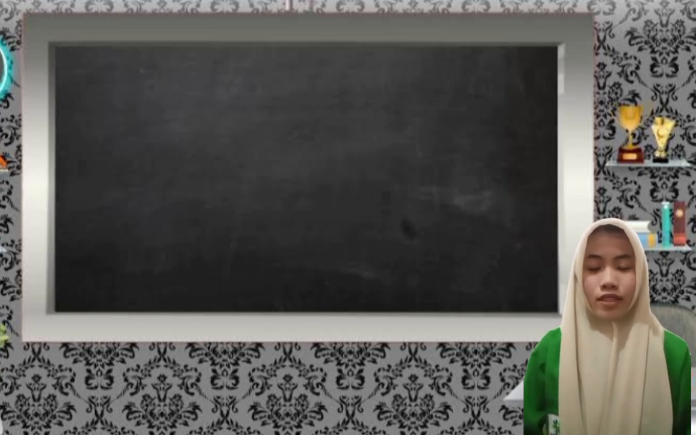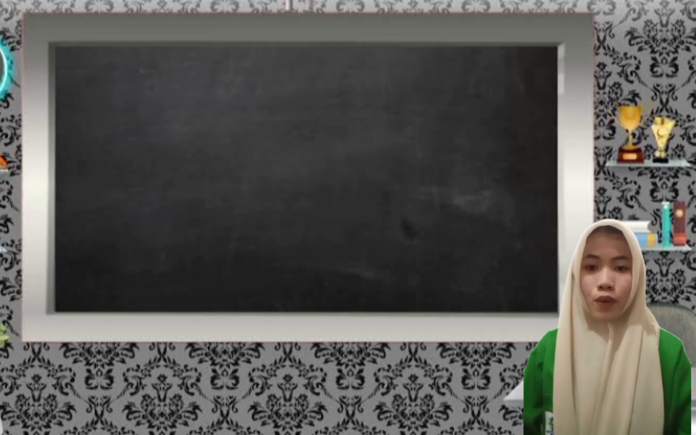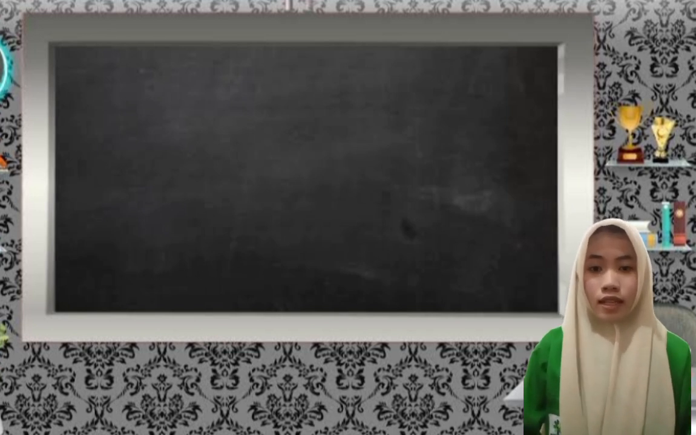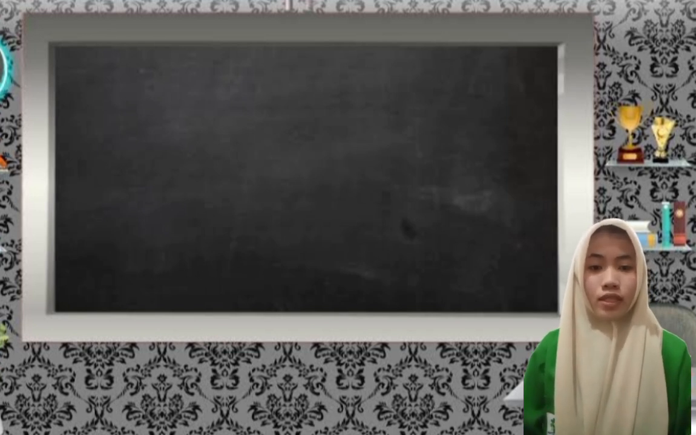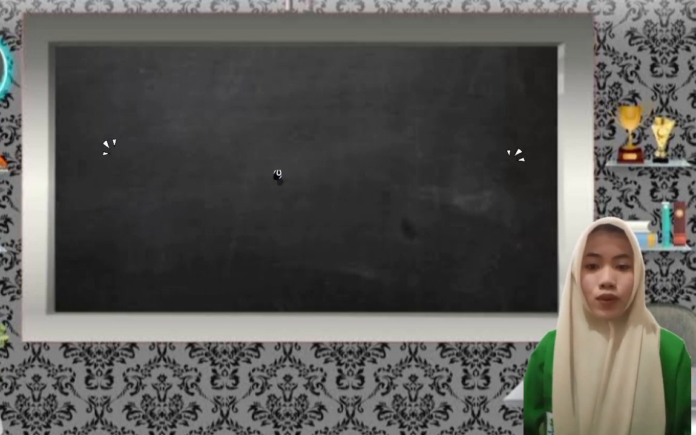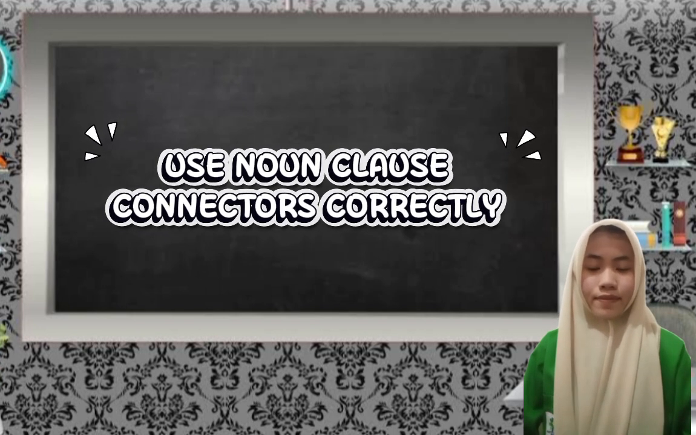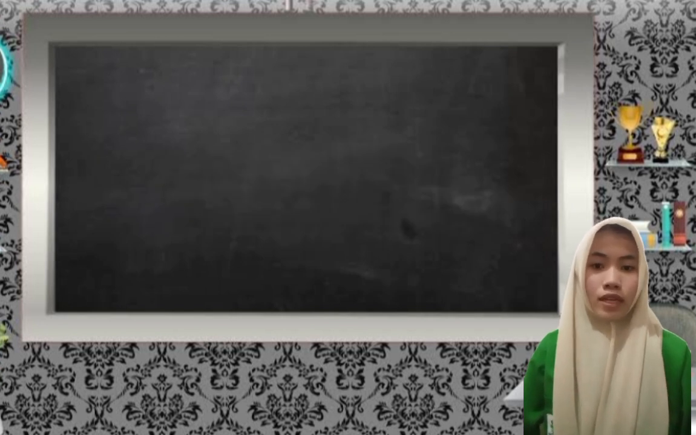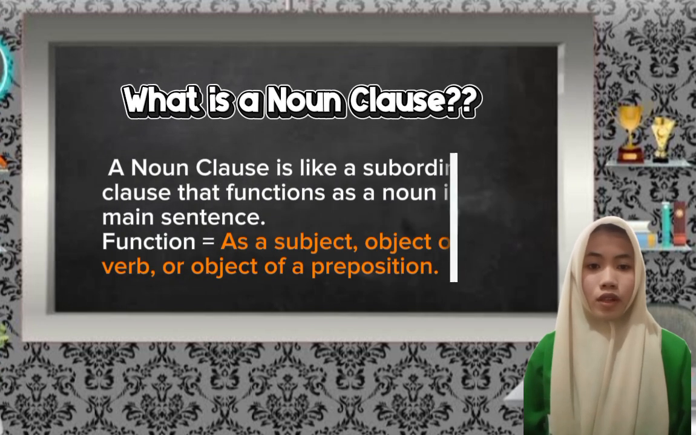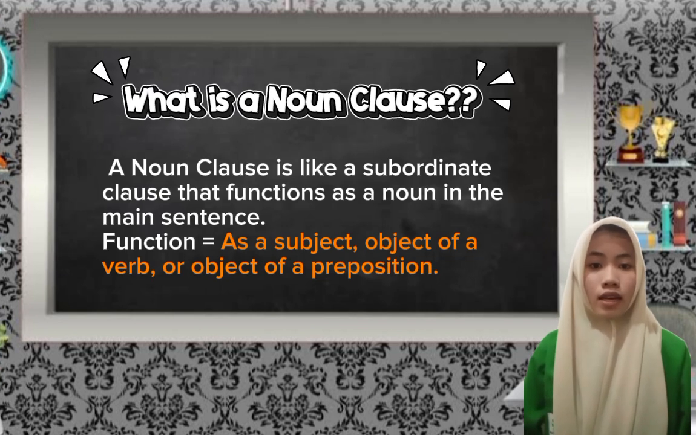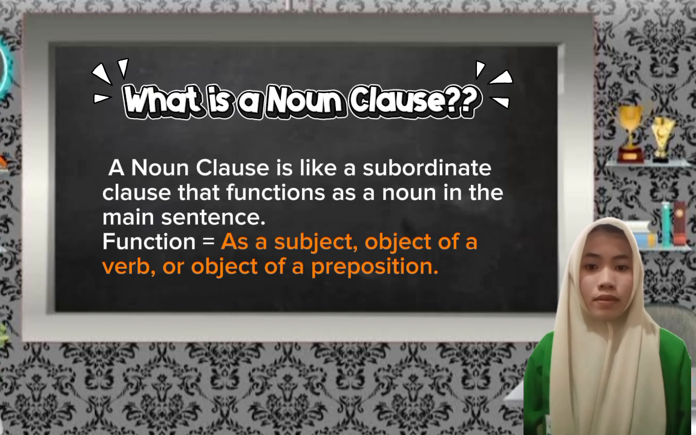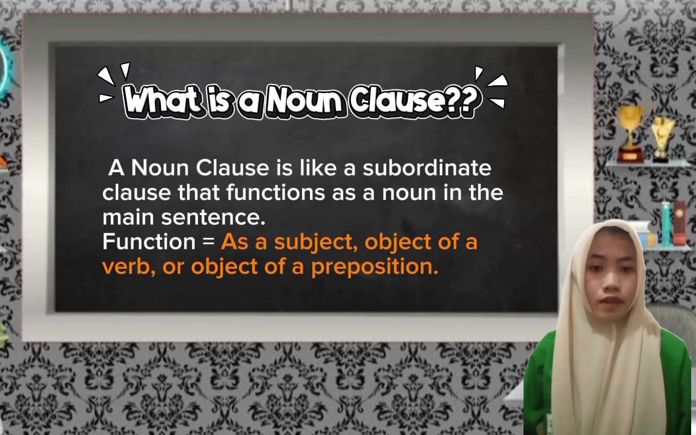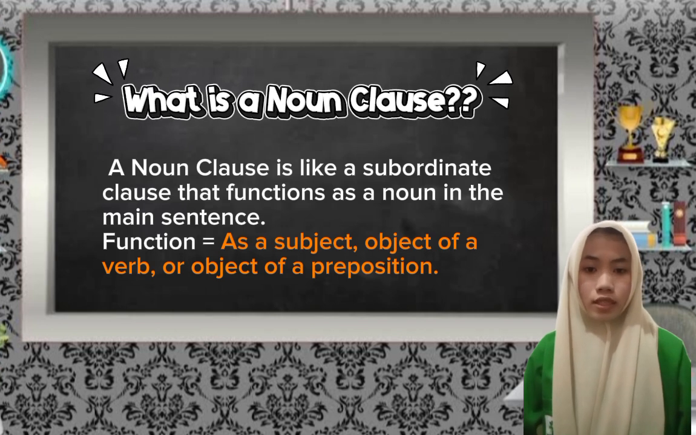Welcome to my video. So today we are going to explore one of the essential skills in the structure section, which is skill 9. Use noun clause connectors correctly. Before we dive into the details, we need to know what a noun clause is. A noun clause is a subordinate clause that functions as a noun in the main sentence. It means a noun clause can function as a subject, object of a verb, or object of a preposition.